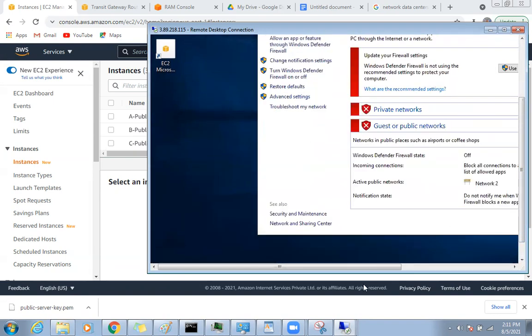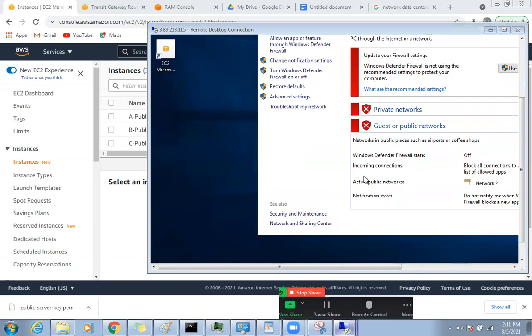And now the third server. I'm going to go for the third server.